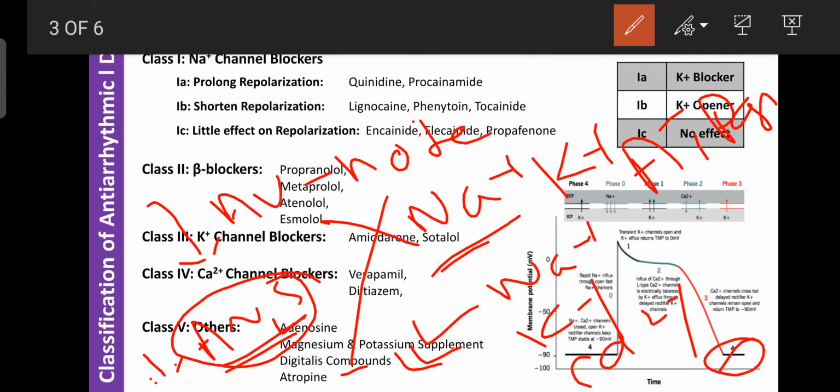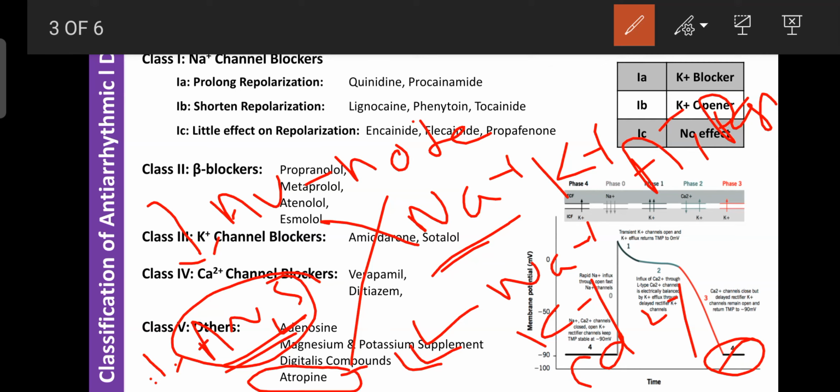But atropine can cause dryness of the lungs. Due to that, nowadays it is not used as an antiarrhythmic drug. It is potent and helpful for the treatment of bronchial asthma, congestion in the lungs, or pulmonary conditions, but it can cause dryness of the lungs. So for that reason, nowadays atropine is not used.